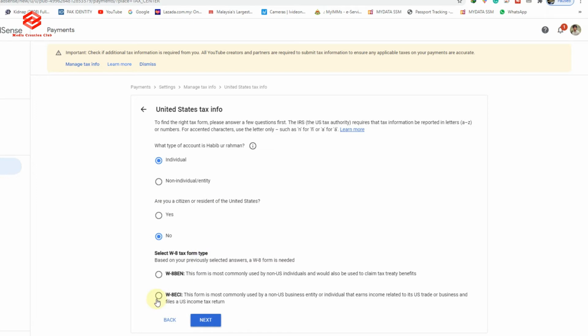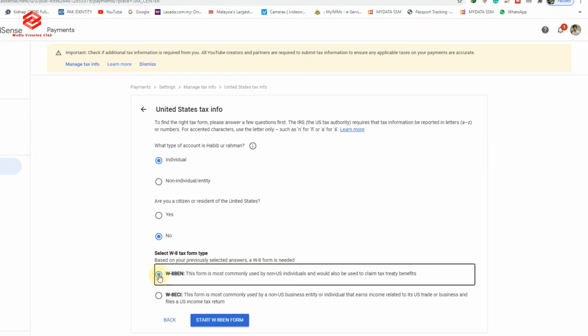Then here is the most important part. There are two options. If you have a business account, you need to select the bottom one, W8ECI. If you have an individual account, you need to select W8BEN. My account is individual, as you can see here, so I select the top one, W8BEN, and then start the W8BEN form.